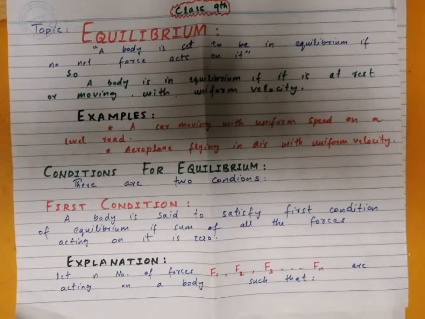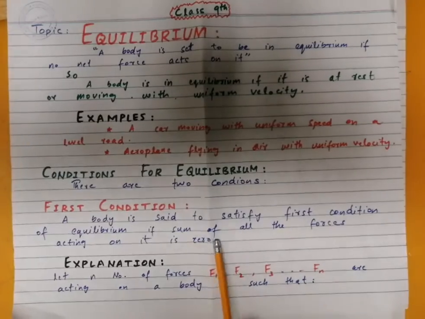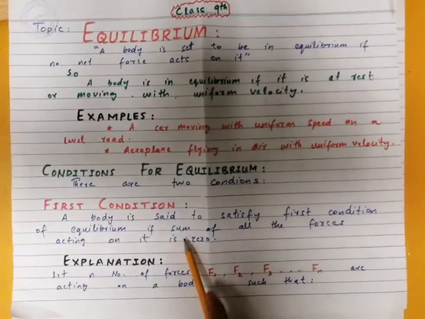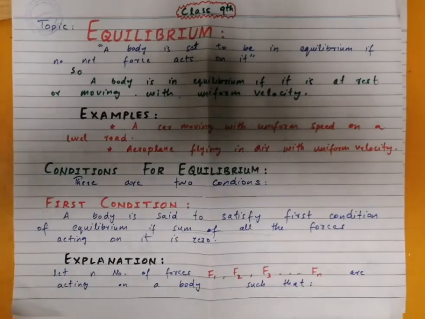Now there are some conditions for equilibrium. There are two conditions for a body to be in equilibrium. The first condition of equilibrium is related to the forces, and the second condition of equilibrium is related to the torques of the body or moment of the forces. The first condition of equilibrium says that a body is said to satisfy the first condition of equilibrium if the sum of all the forces acting on it is equal to zero.